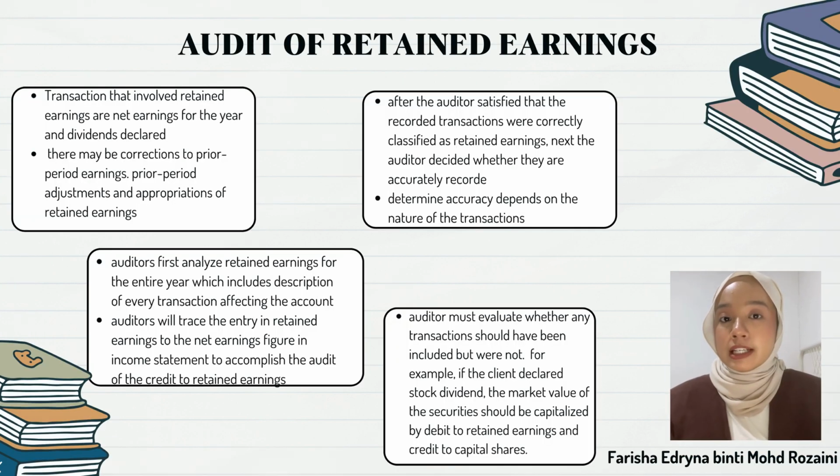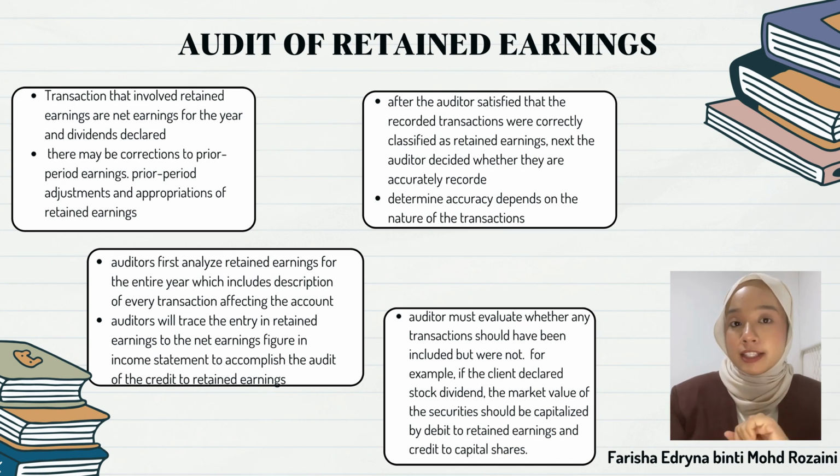In this slide I will explain about audit of retained earnings. Transactions that involve retained earnings are net earnings for the year and dividends declared. There may be corrections to prior period earnings, prior period adjustments, and appropriation of retained earnings.